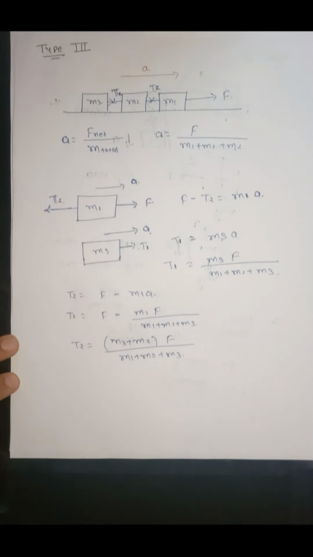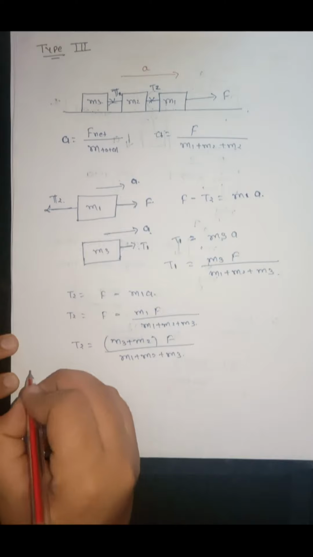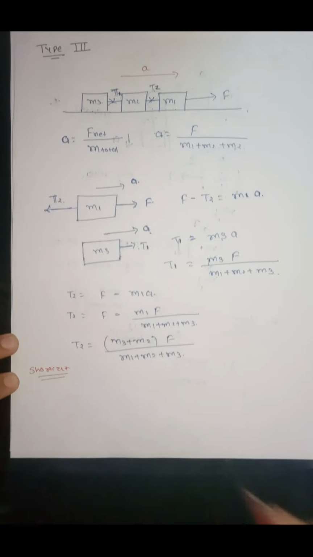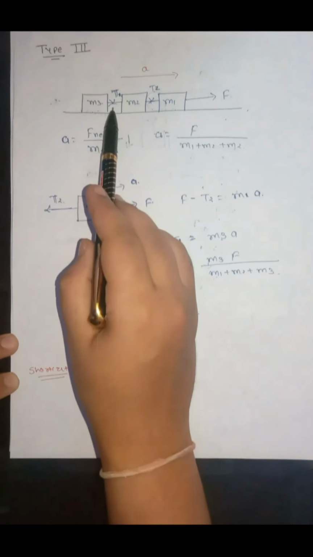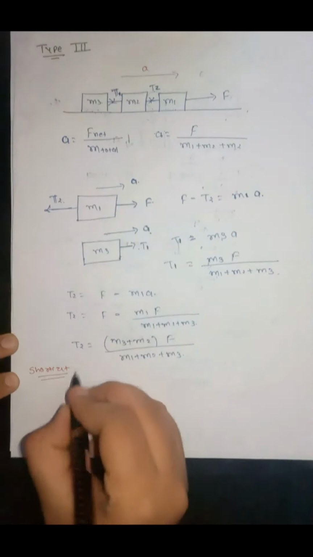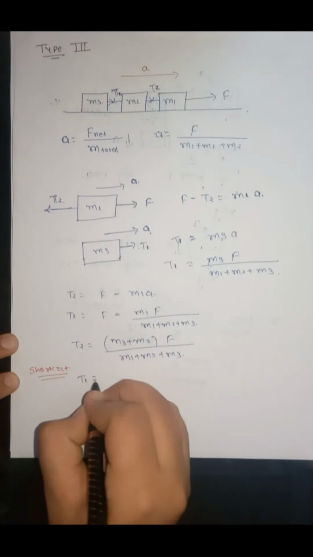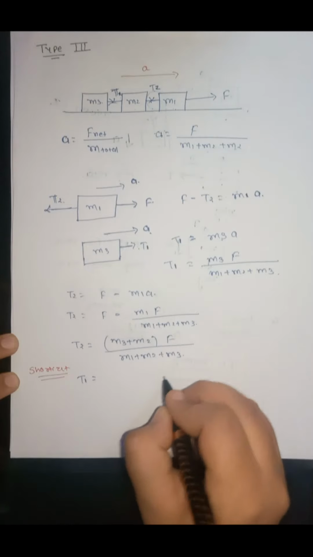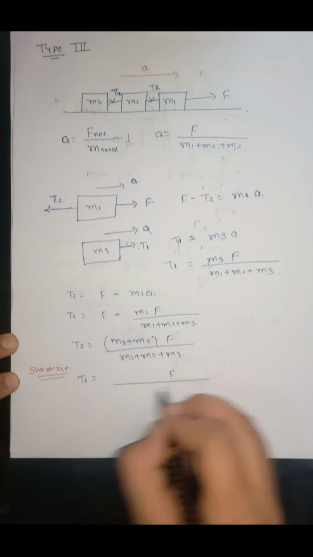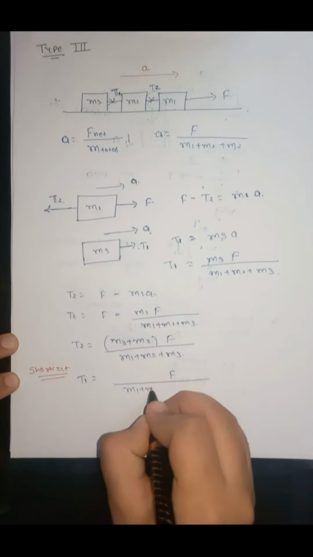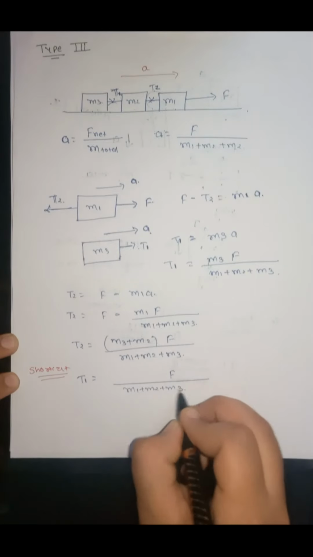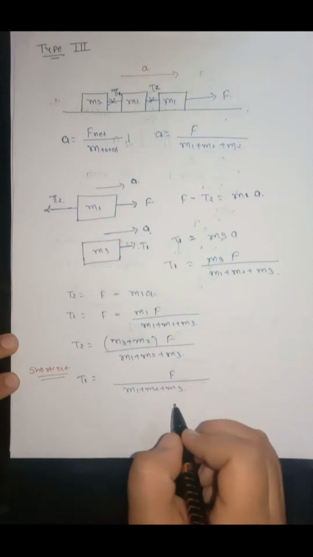Now let us see a shortcut method to find the tension force. Here first we will write the equation for T1. If we want to find the tension force T1, we have to multiply with the acceleration. So F upon total mass, F upon m1 plus m2 plus m3, this is the fixed quantity.